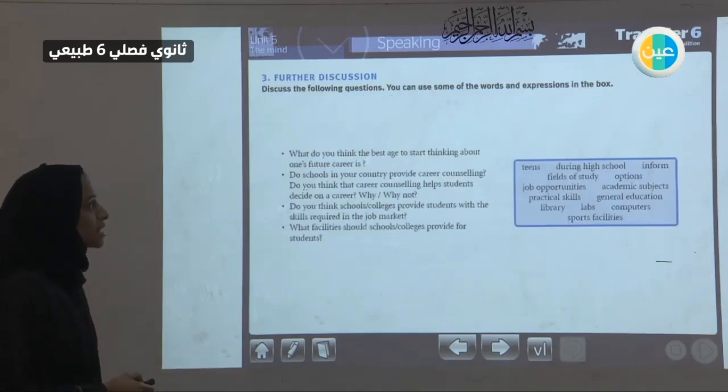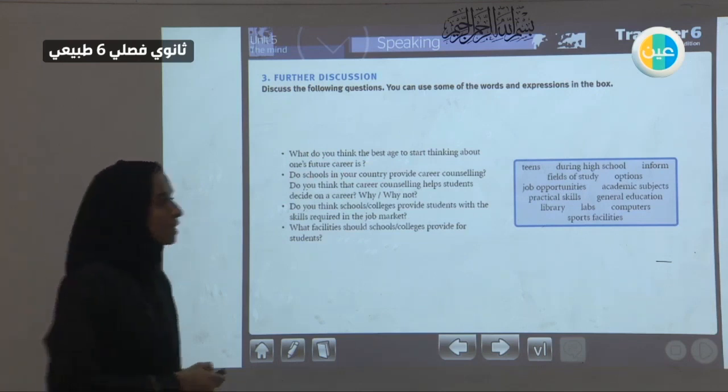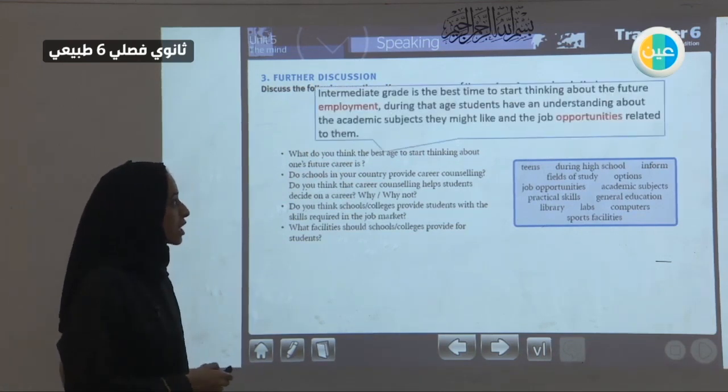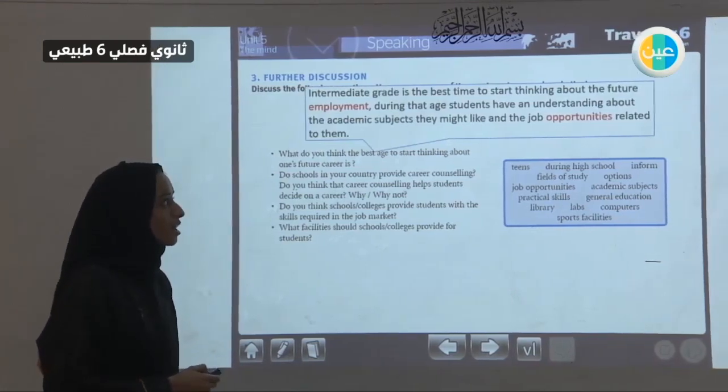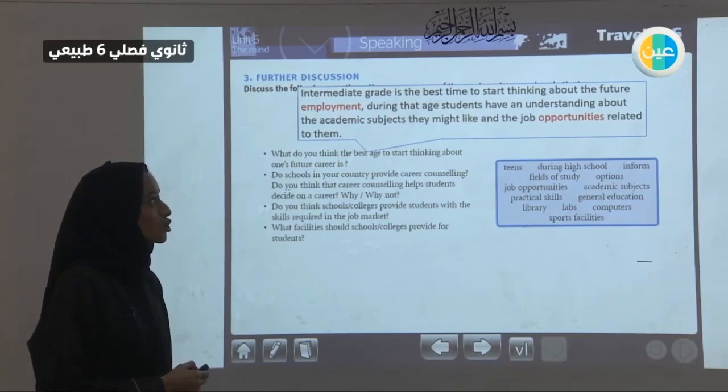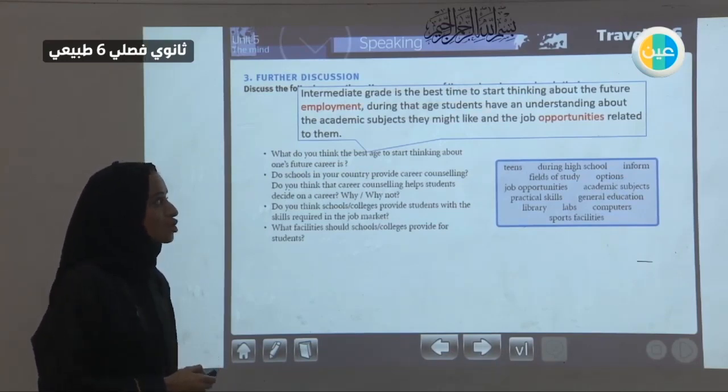What do you think is the best age to start thinking about your future career? Mostly people think about their future career at an early age. Intermediate grade is the best time to start thinking about future employment. Why? Not younger than that. During that age, students have an understanding of the academic subjects.